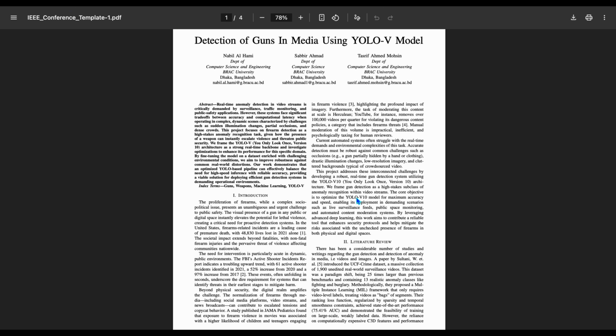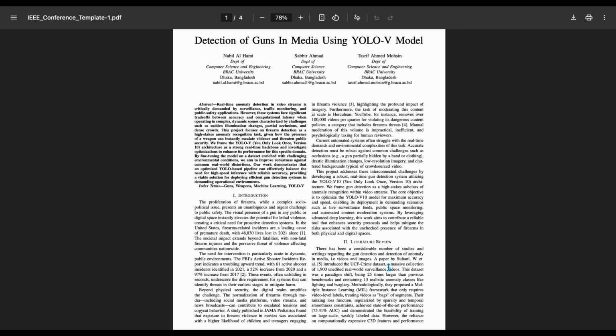Hello, everyone. I am Sabbir Ahmad, and I will be presenting the literature review, methodology, and evaluation metrics of our project. In our literature review, we focused on how researchers have approached the problem of anomaly detection and, more specifically, gun detection in media.